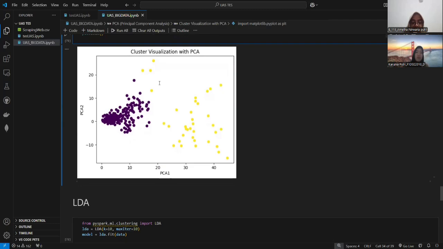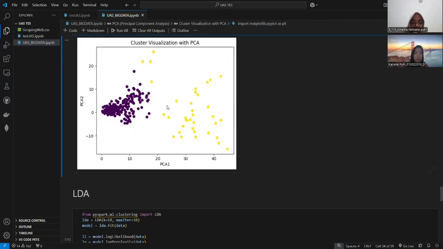In this plot, it shows data points that are grouped into clusters after reducing the data into two main features. The colors purple and yellow represent the two different groups or clusters that we made before.